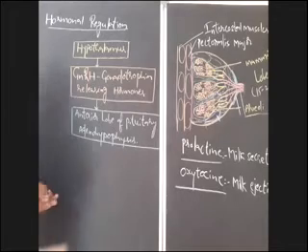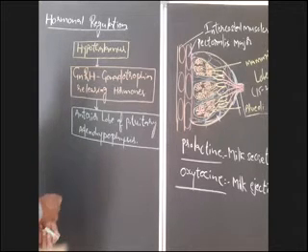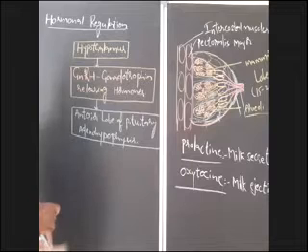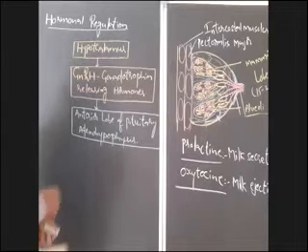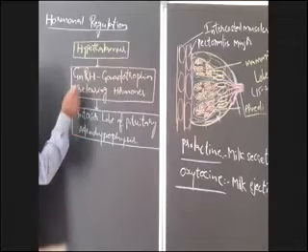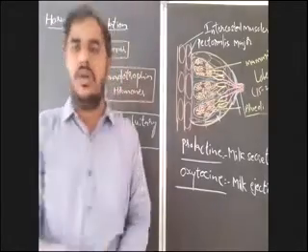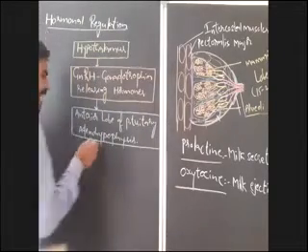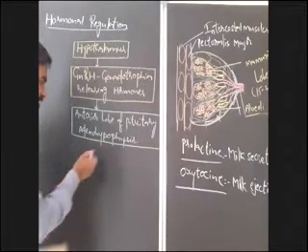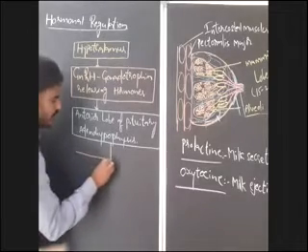Next, what is the response of this anterior lobe of the pituitary, or adenohypophysis, to these gonadotropin releasing hormones? By the influence of gonadotropin releasing hormones, the anterior lobe of the pituitary secretes two hormones which are known as gonadotropins.